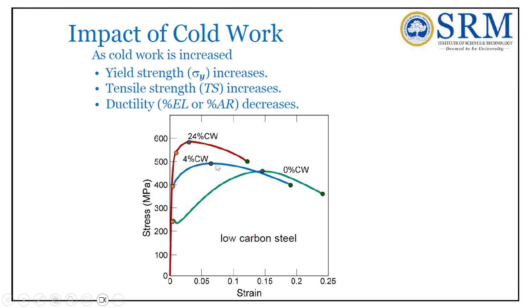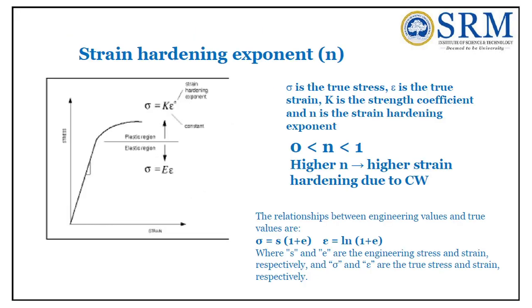It releases its internal energy to oppose the external forces, so the ductility decreases. The strain is less. In 24% cold work, the material becomes harder, or stronger. The strain decreases, the ductility decreases. This is how cold work has an impact on material strength.